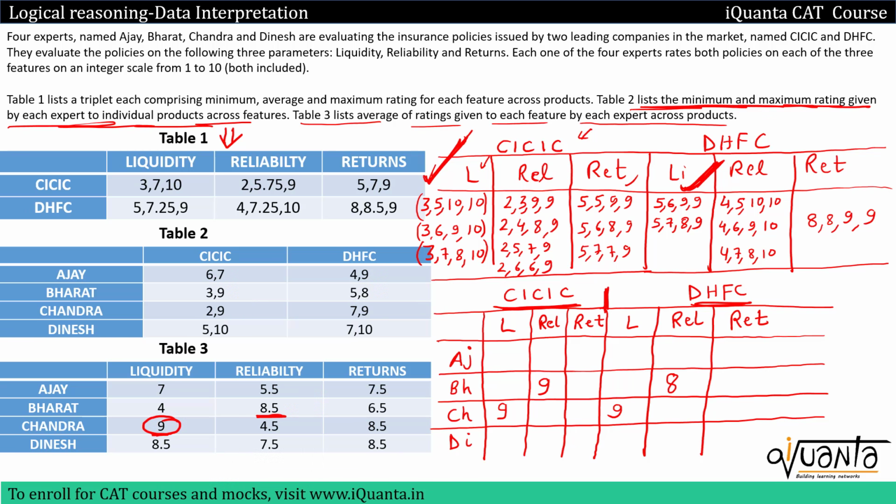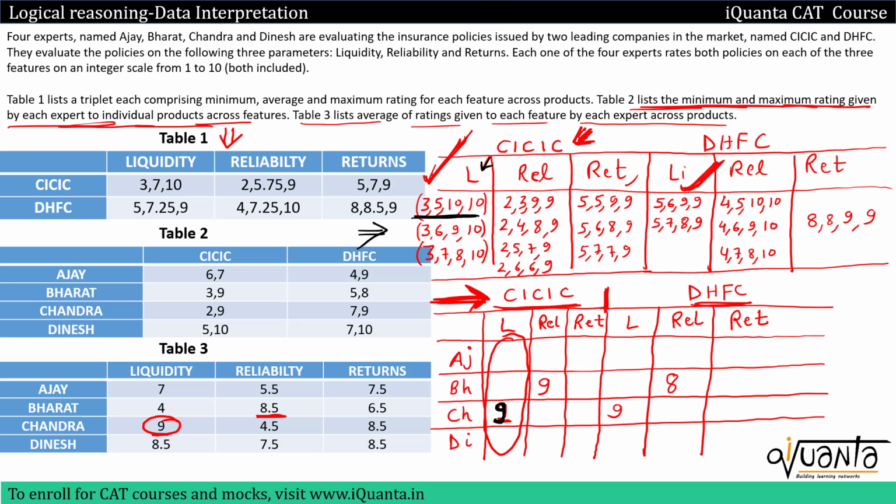Now there's a shortcut involved here. See, I am finding out the value of this column over here, all the values in this column, and these values will be the ratings given by 4 experts in liquidity, and I'm talking about this company over here, CICIC. So if I go to the table above, I should have 9 as one of the ratings, because I have a 9 rating over here. So any pair that I'm choosing from this liquidity in CICIC should also have 9 as a rating. If there is no 9 rating in CICIC for liquidity, then that pair is not possible.